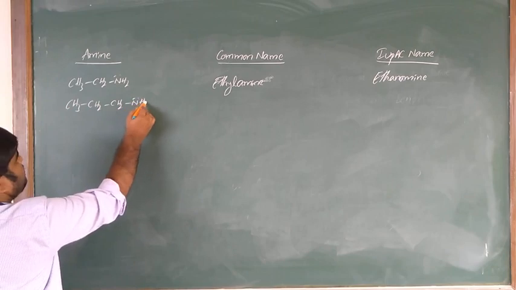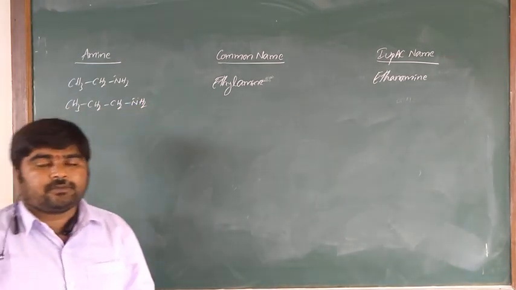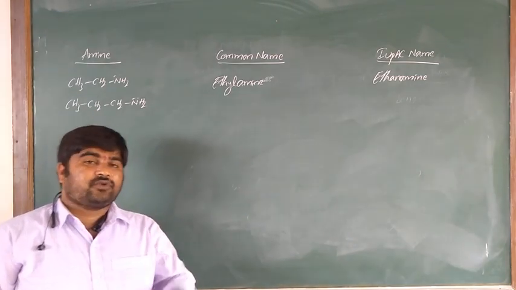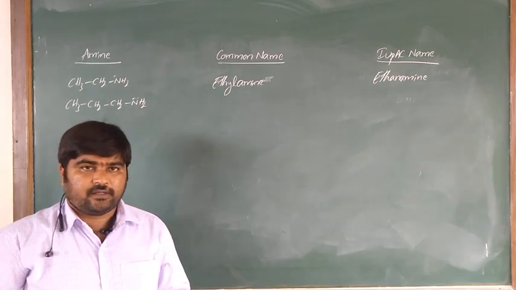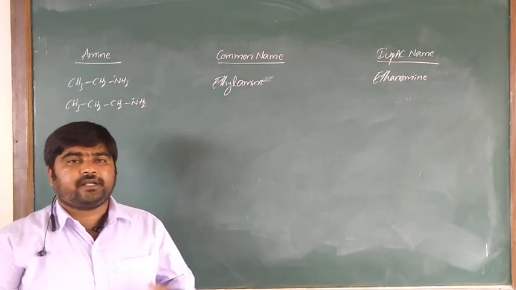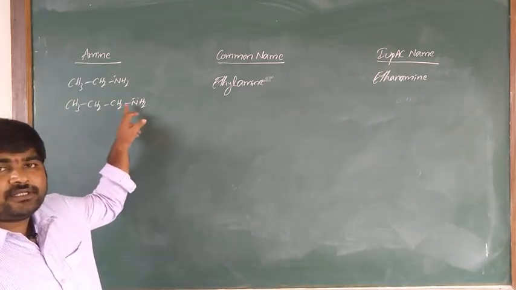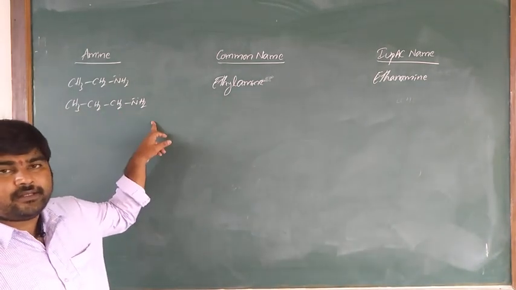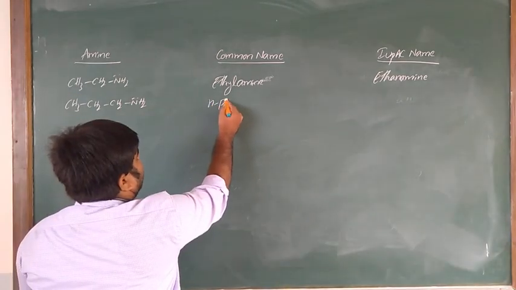Coming to CH3 CH2 CH2 NH2. How many carbon atoms? 3 carbon atoms, so propyl. Propane has 2 types, propyl and isopropyl. Like that, butyl, isobutyl, and pentyl, isopentyl, neopentyl. So propyl is there, 3 carbons. Propyl amine, that is N-propyl amine.